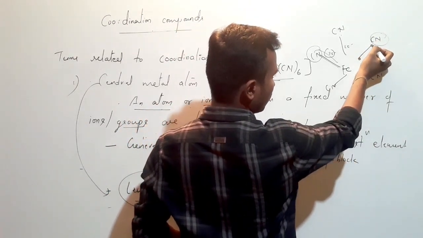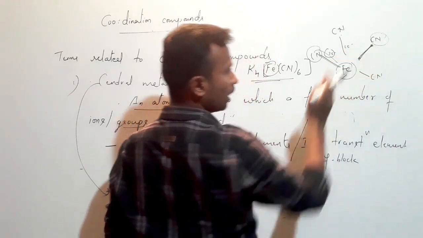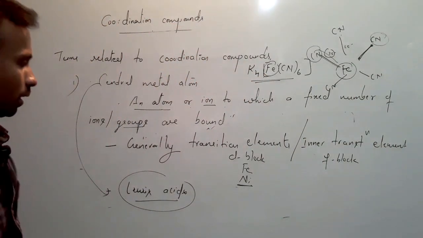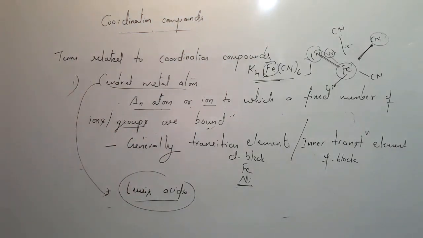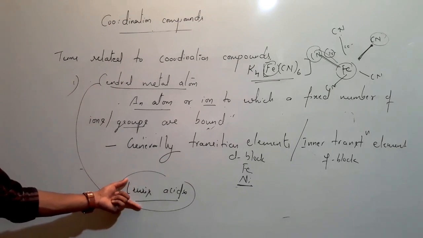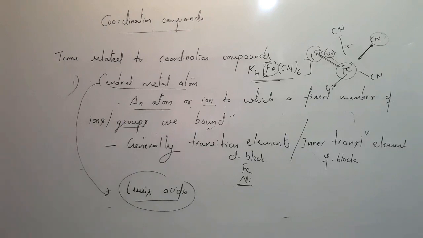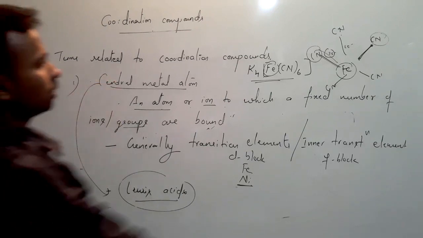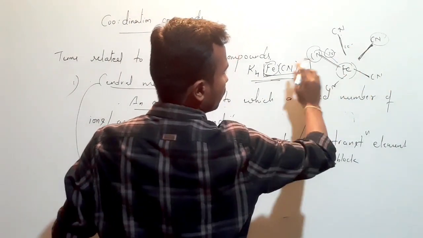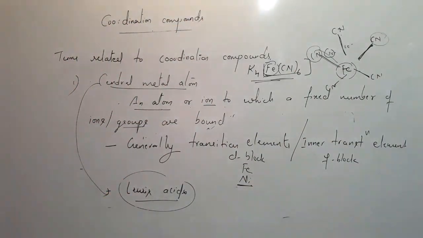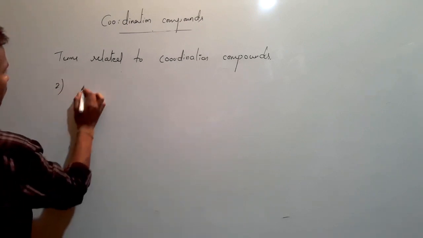The metal atom accepts these electrons and they form bonds. Since metal atoms are accepting electrons from cyanides or from ligands, these are known as Lewis acids, because the definition of a Lewis acid is the atom or ion which accepts electrons. So in this case the central metal atom is accepting electrons from ligands. So these metal atoms are generally Lewis acids. Then our next term, the second term, is ligands.